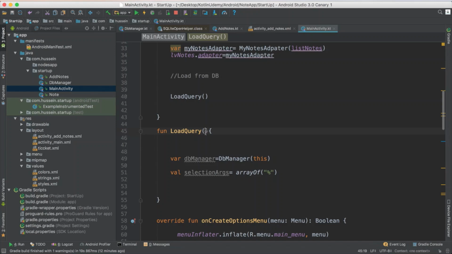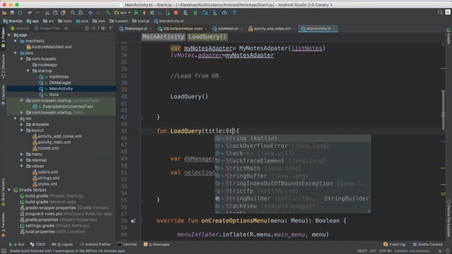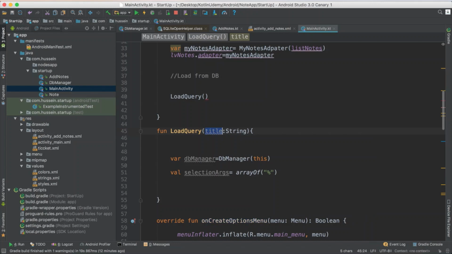Let me suppose I just get something here, which is the title, a string. So return any title, you get an array of it. So when he calls it, for now I just want to get everything, I just send %. That means bring me anything.